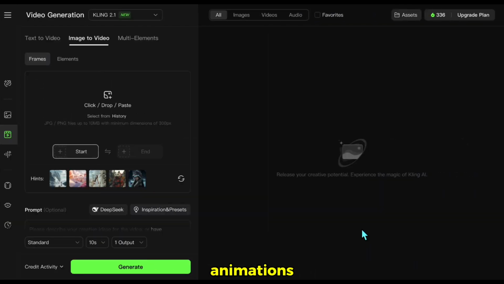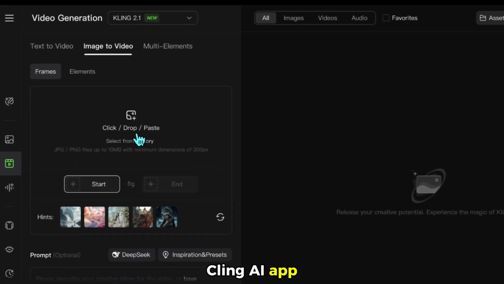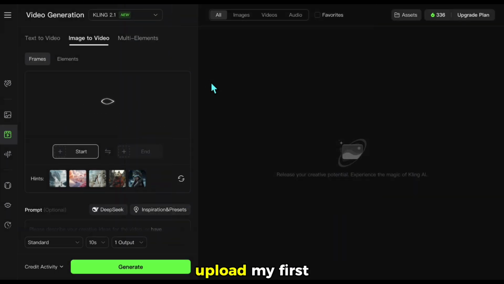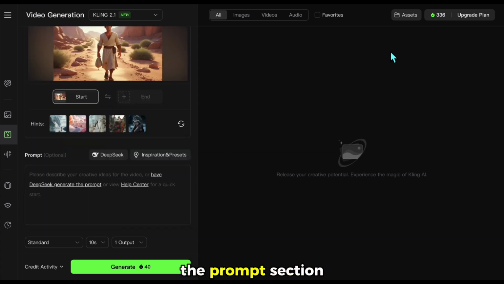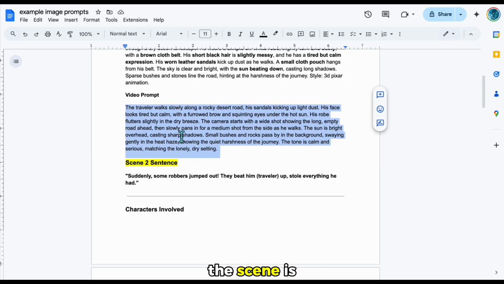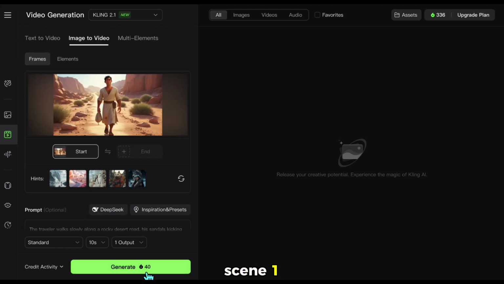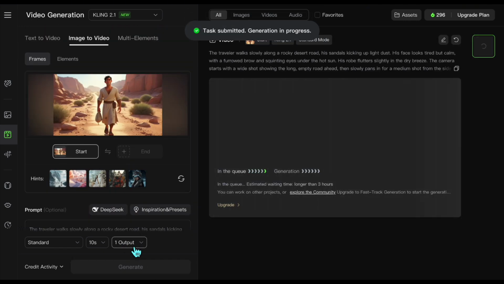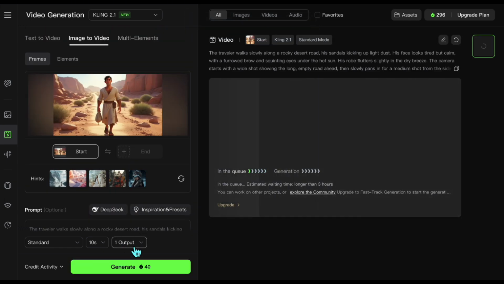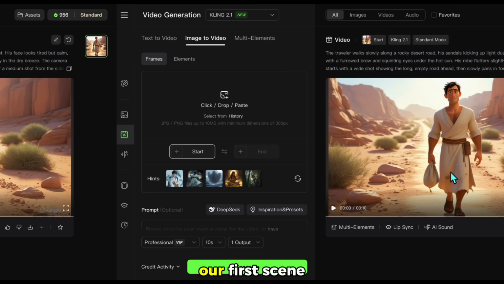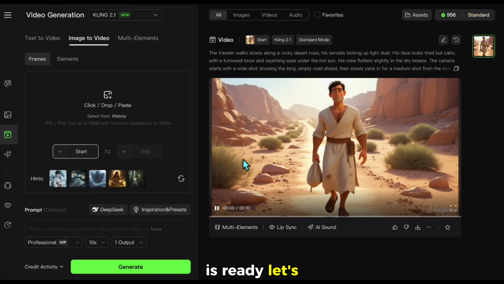To generate the animations, I'll use the Kling AI app. I go to the video section of the app, upload my first scene, and in the prompt section below, which controls how the scene is animated, I paste the video prompt we just created for scene 1. Now I start the generation. Our first scene is ready.